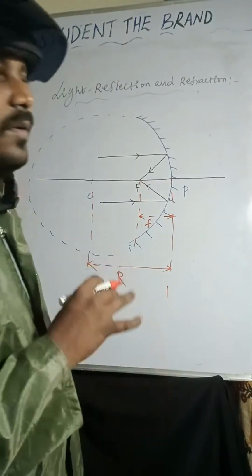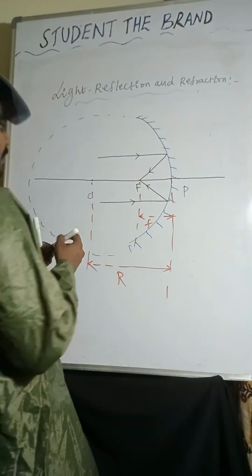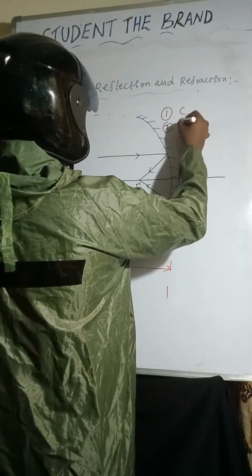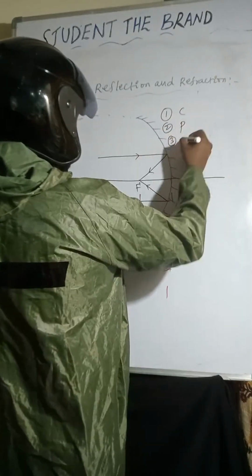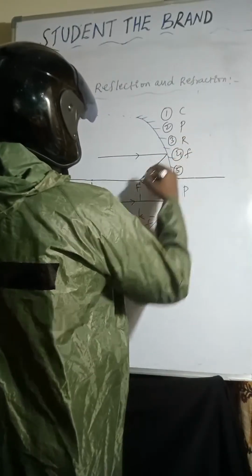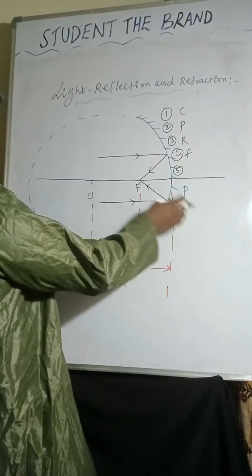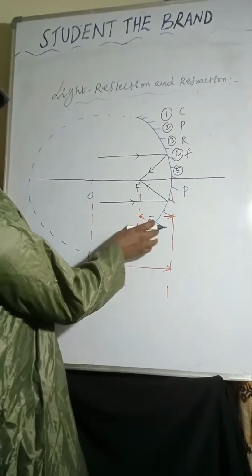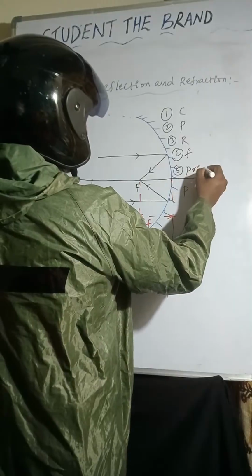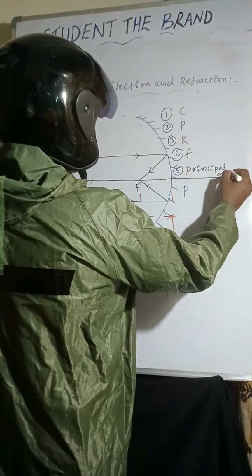Now we can observe here: point number one, center of curvature; two, pole; three, radius of curvature; four, focal length; five, principal axis.